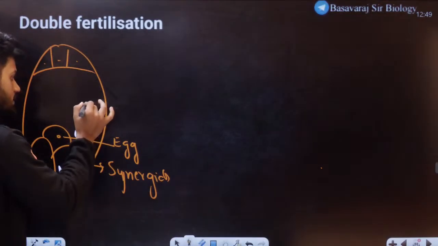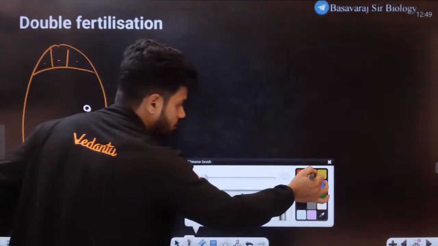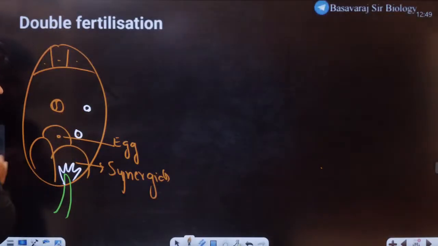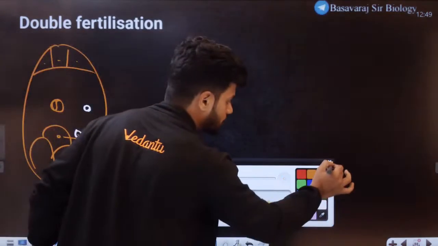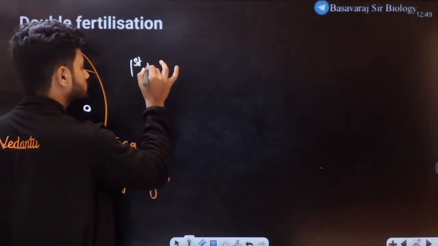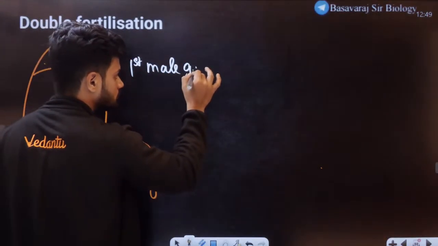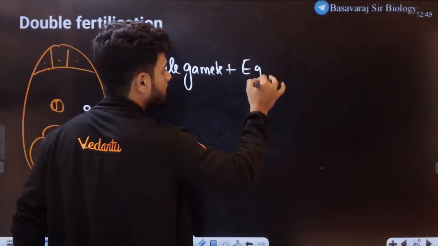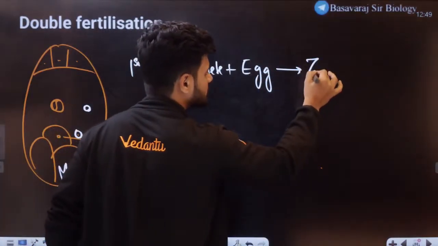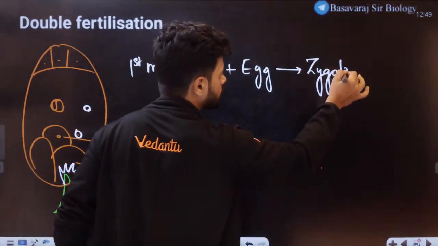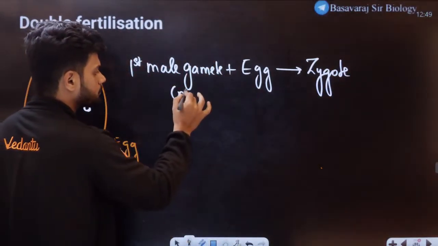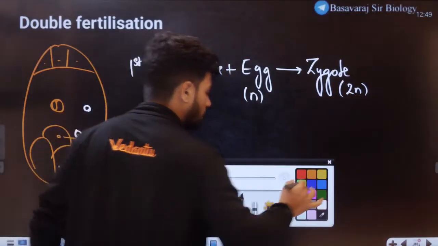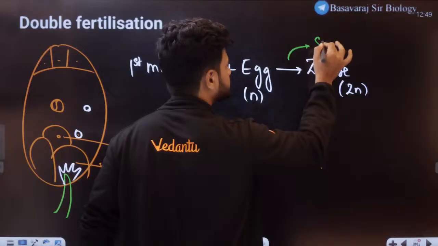One gamete and the second gamete. Here we have the central cell. The first male gamete will fuse with the egg, and that will result in zygote formation. Male gamete is haploid, egg is haploid, zygote is diploid. This entire thing is called syngamy.